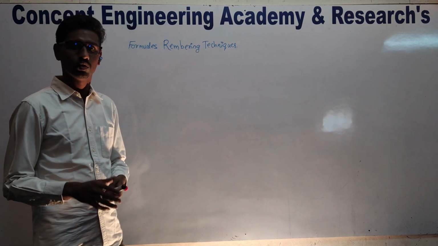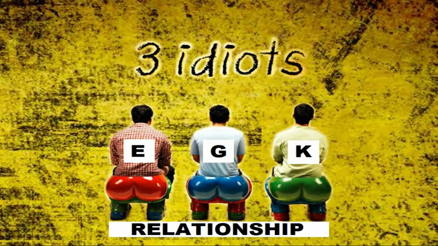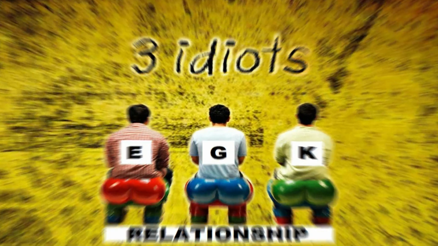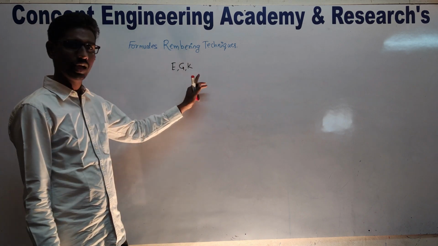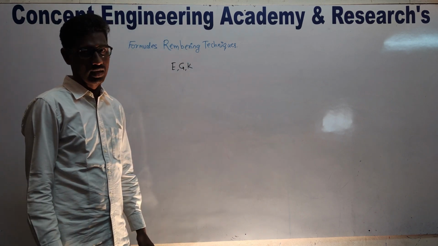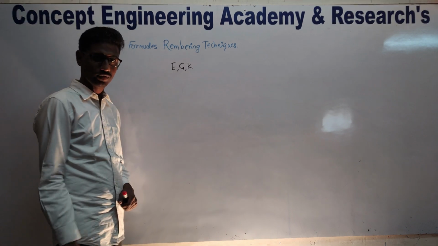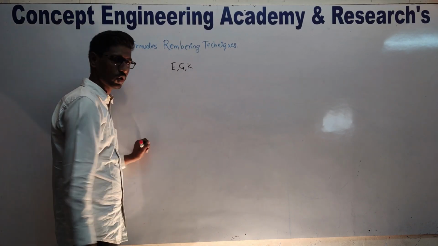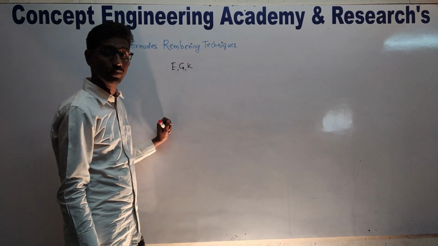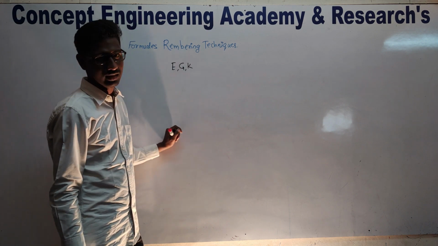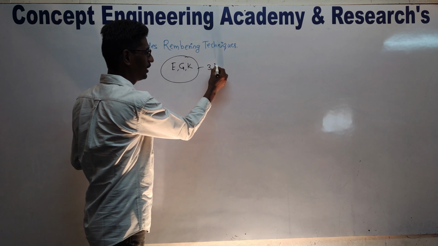I will share with you today one three idiots concept. So what is the three idiots concept? That is nothing but E, G, K. All of you know very well there is a relationship between E, G and K, so there are three formulas. How to remember those formulas? We are going to see the technique of EGK. E is the Young's modulus, G is the modulus of rigidity, and K is the bulk modulus. I will call them the three idiots.